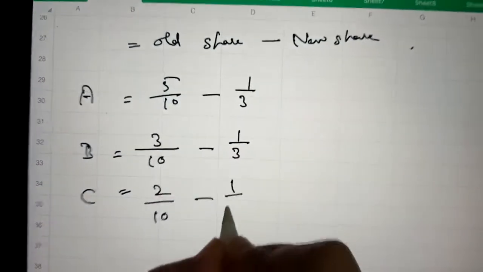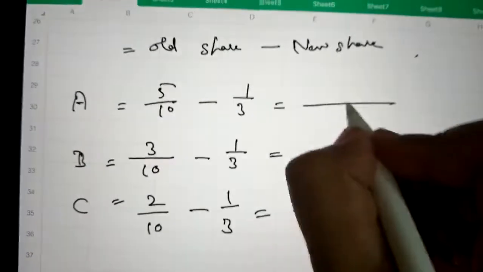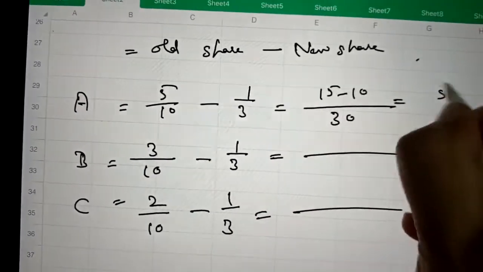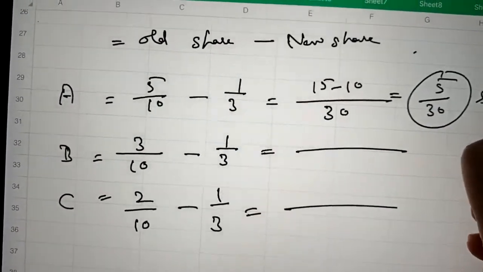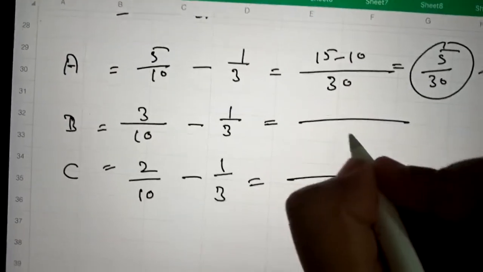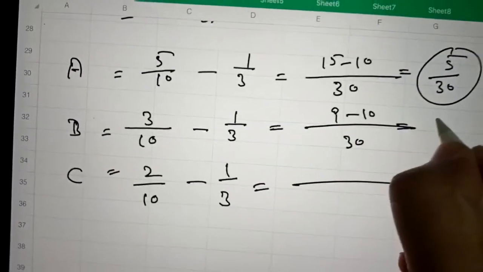So here the sacrifice of A is 5/30, because it is positive, so it is a sacrifice. B is a gainer, being a negative answer.